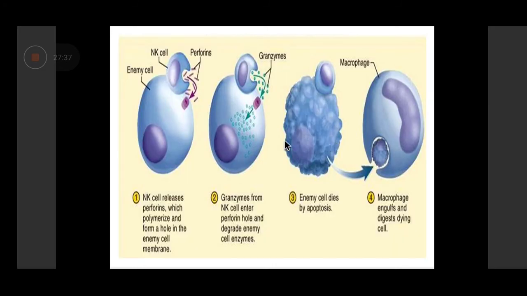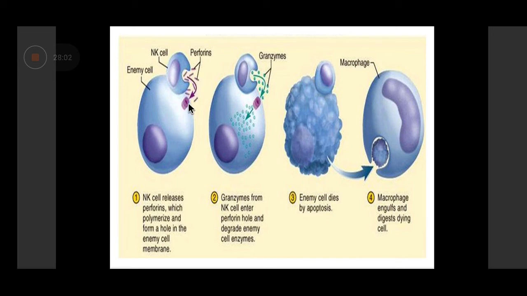Now, once the decision is made by the NK cell to kill the abnormal cell, it releases two types of chemicals by which it kills: granzyme and perforin. Perforins, as the name suggests, create a hole in the enemy cell or the abnormal cell, and through that hole, granzyme enters. And granzymes activate the programmed cell death pathway leading to apoptosis.